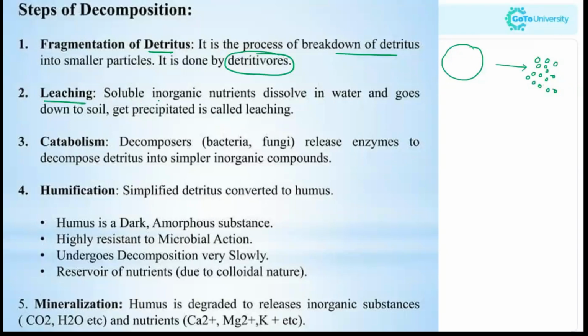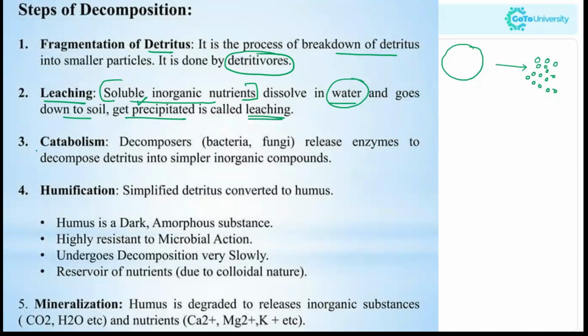Now the next process is leaching. Now what is leaching? Soluble inorganic nutrients dissolve in water and go down to the soil, and get precipitated. That is called leaching. As this breakdown is happening, there could be some smaller particles which consist of soluble inorganic nutrients. So these will be dissolving in the water and going down to the soil. They will be mixing up with the soil and get precipitated, and this is called leaching.